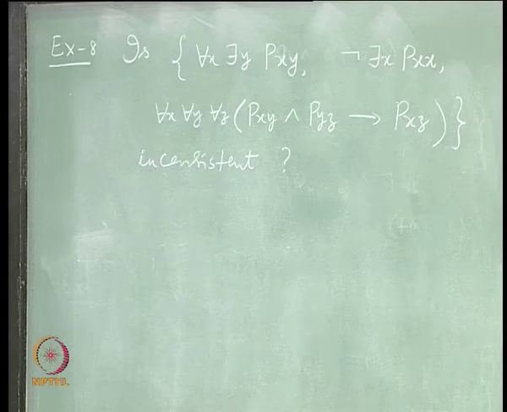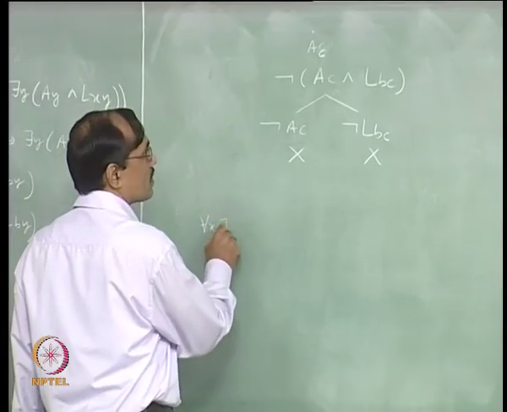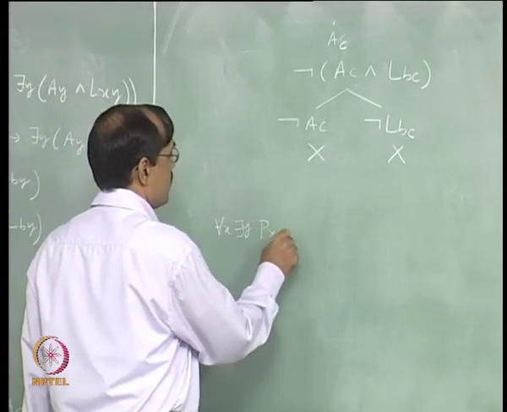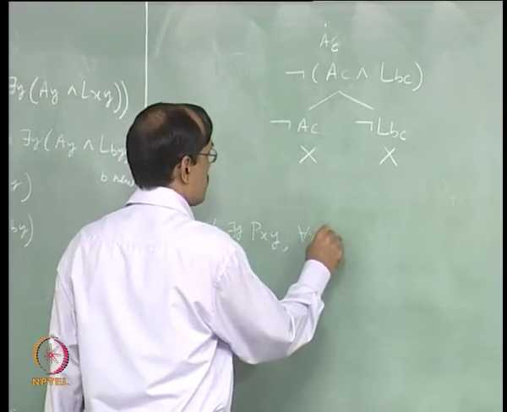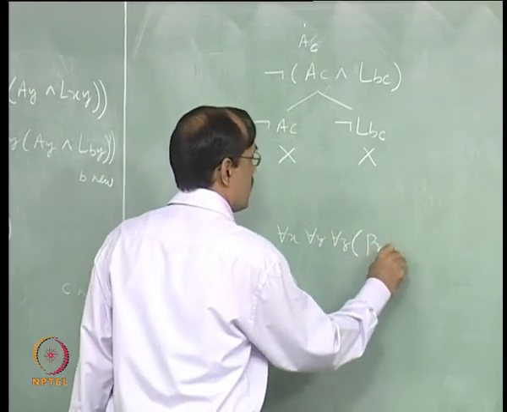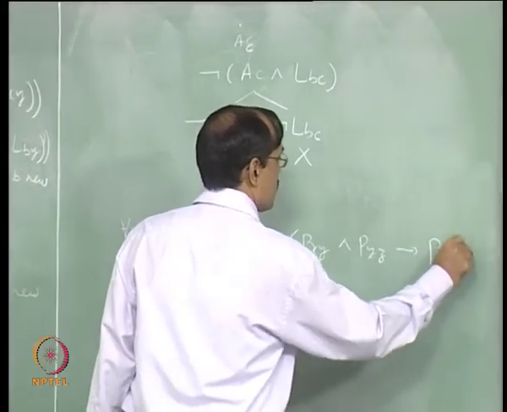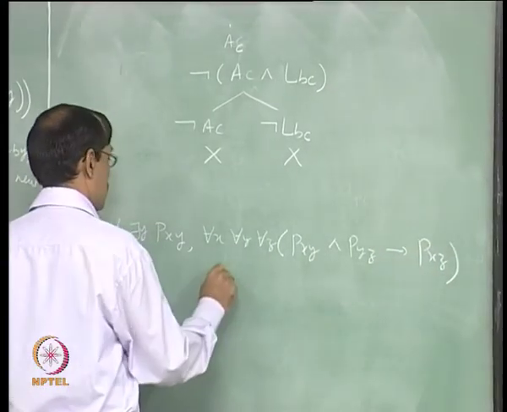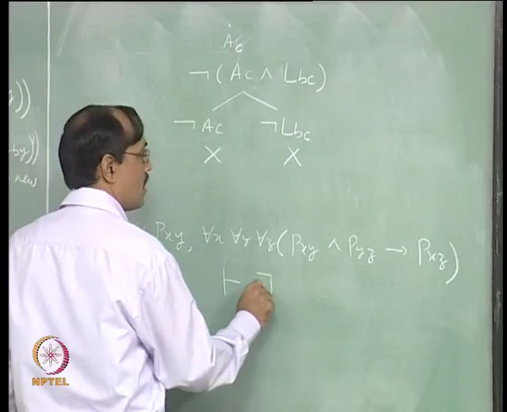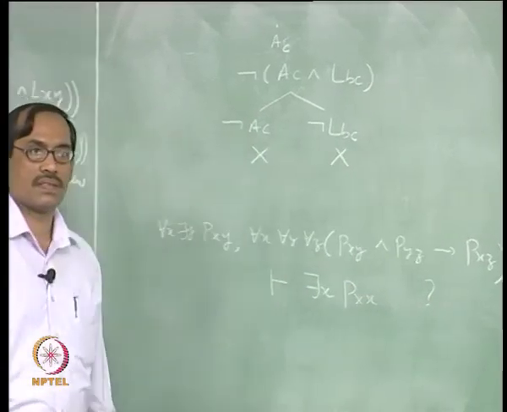So, suppose I want to show this. Once you ask like this, it means it is equivalent to asking: for each x there is y P x y, for each x, for each y, for each z, P x y and P y z implies P x z. Does this entail there is x P x x? Right.